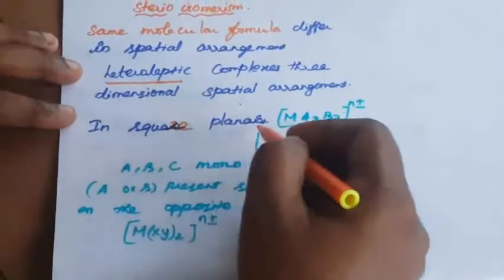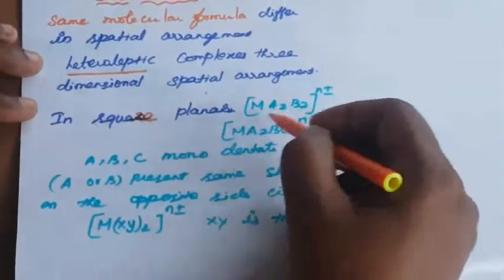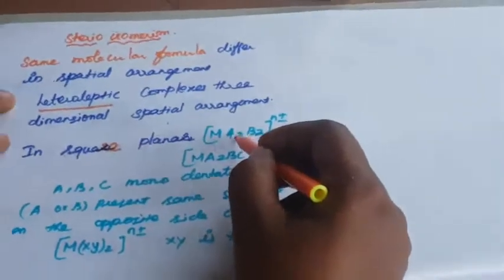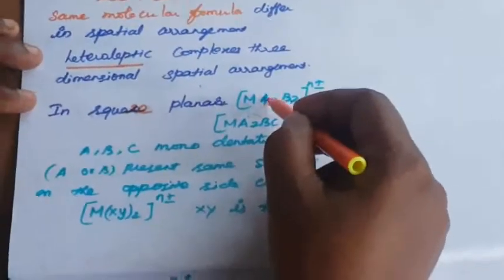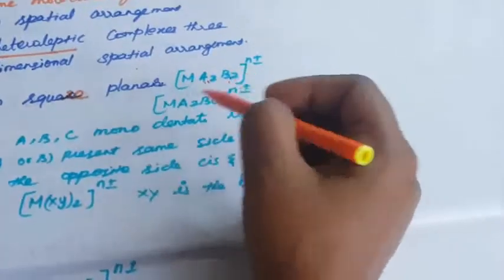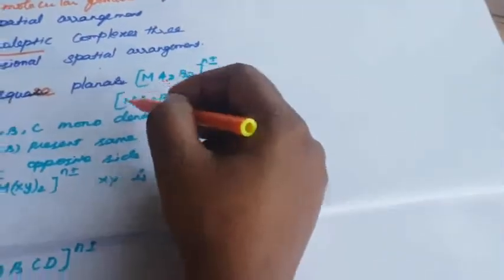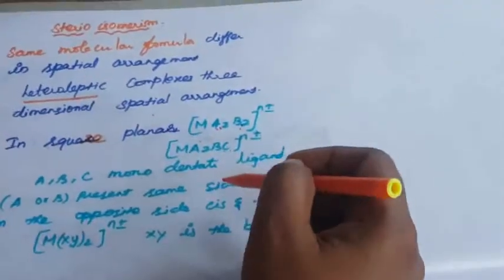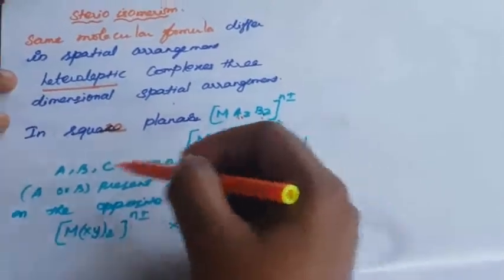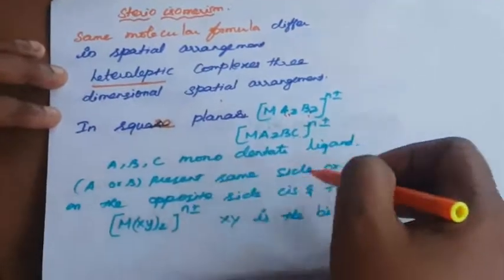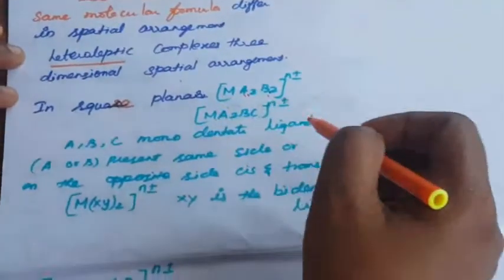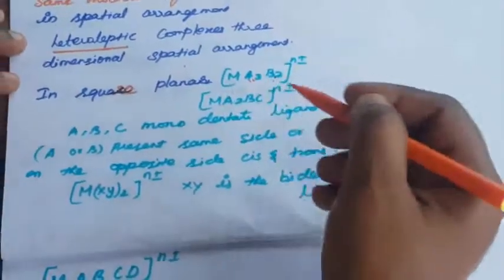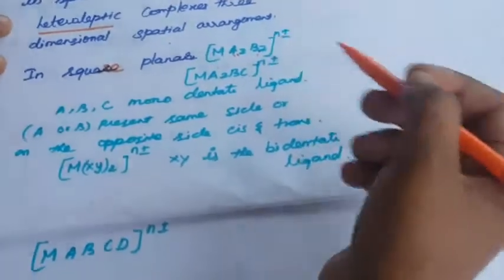In the square planar, this is the general representation: A2B2. A and B are the ligands. A2 means A type of two ligands, B type of two ligands. For A2BC, A, B and C are monodentate ligands. If the same groups are present on the same side, that is called cis isomerism. The different groups present on the opposite side is called trans isomerism.